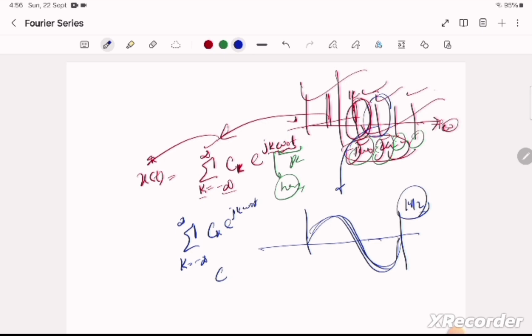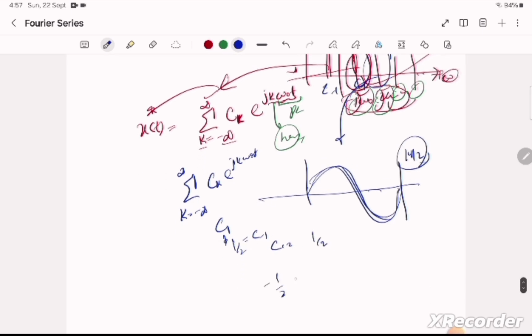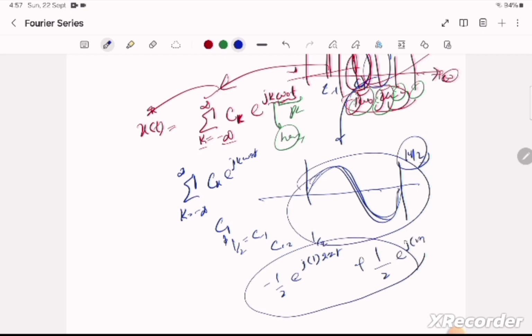So we have some frequency here. Let us suppose the frequency is 2 pi. So we will say that c1 is 1 by 2, and c minus 1 is minus 1 by 2, and c1 is 1 by 2. So we have minus 1 by 2 e raised to the power j, first harmonic, with frequency 2 pi, times t, plus 1 by 2 e raised to the power j 2 pi t, and with that we generate this time domain signal.